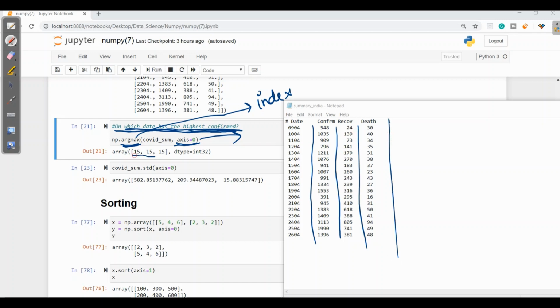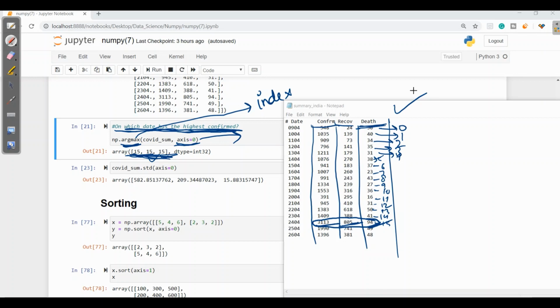It has returned 15, 15, 15: for the confirmed 15, for the recovered 15, and for the death rate 15. So we can see that at the 15th index it has the highest confirmed rate, recovered rate and death rate. That's why it has given the answer 15 as per this summary_India.